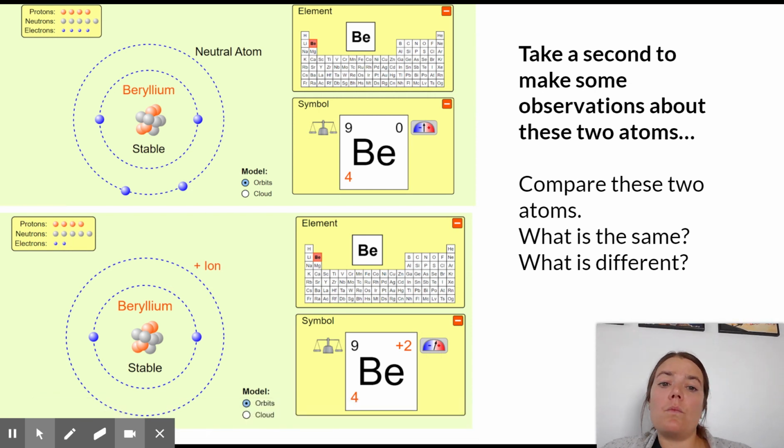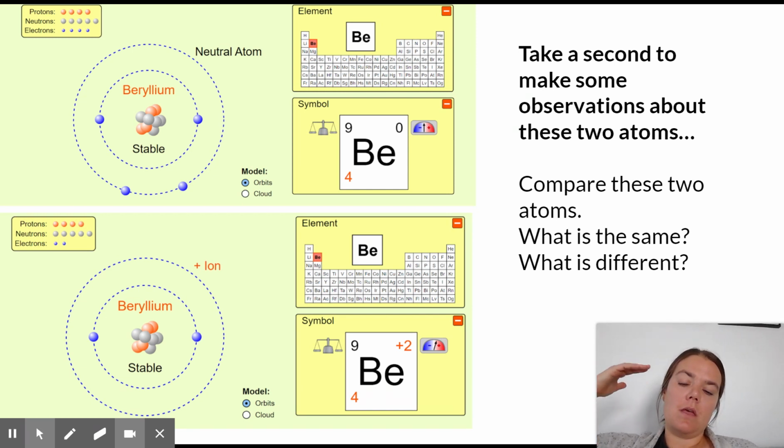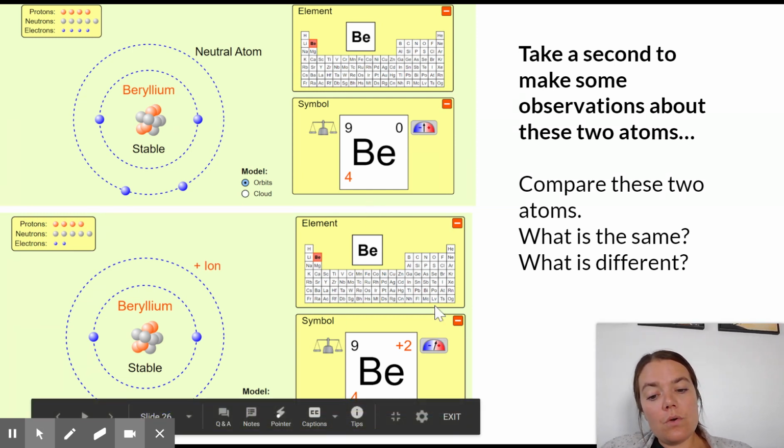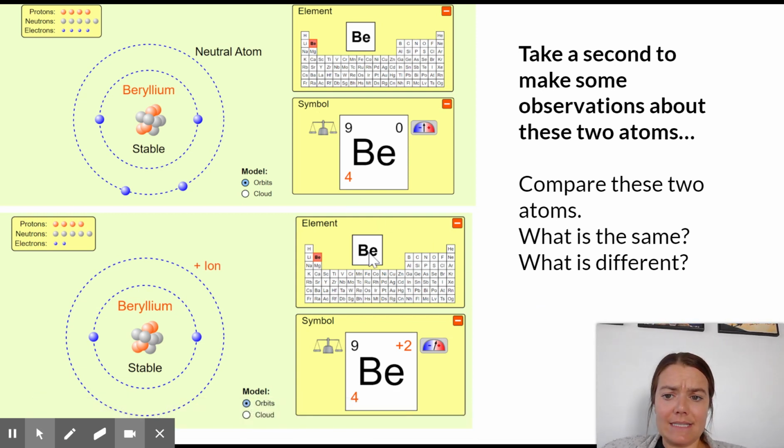So next we then went in to explore what exactly is an ion. And again, we looked here, we saw that there are some things that are the same. The beryllium, the type of atom is the same, the protons are the same, the neutrons this time are the same, and they're both stable. But what's different is that one is a neutral atom and one is an ion. And what we notice of why this is an ion, up here, this top one, the protons and the electrons are 4 and 4.